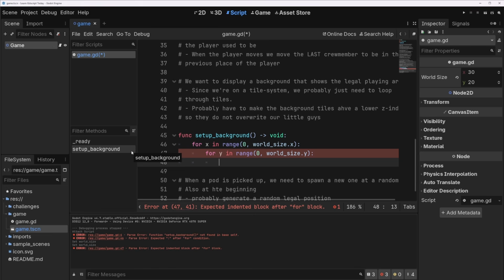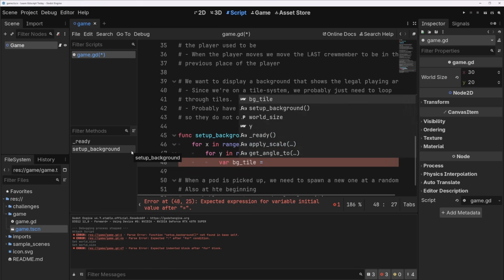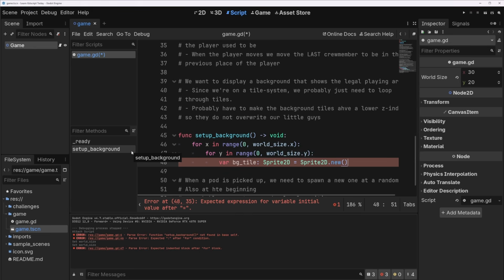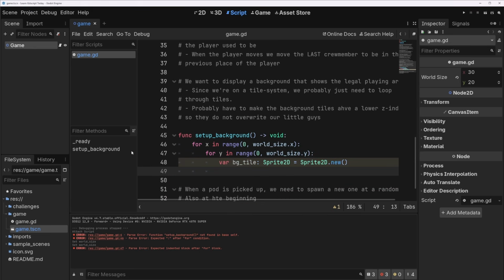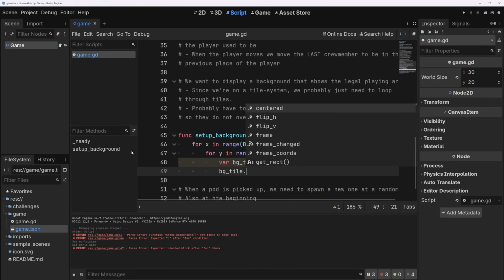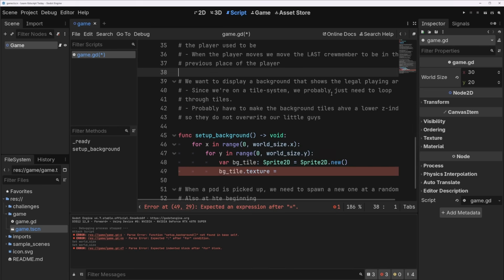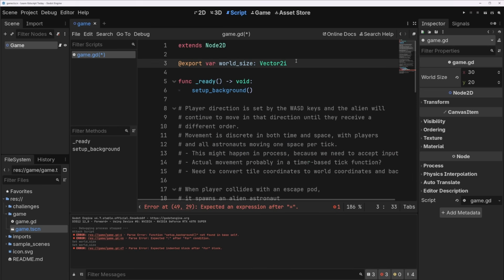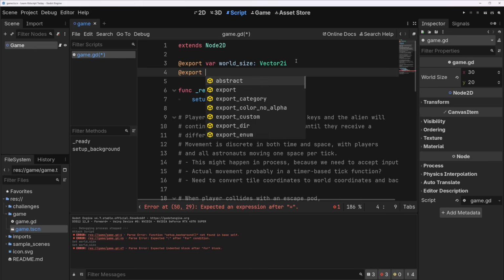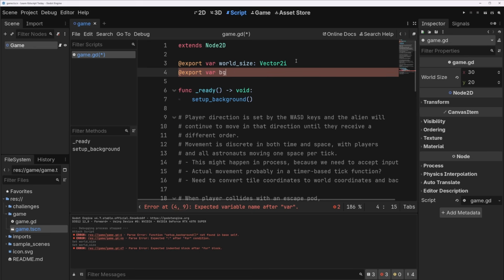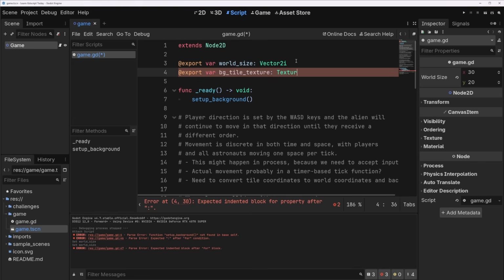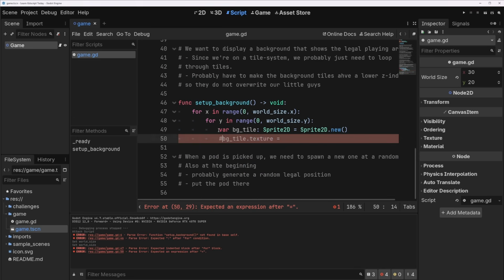Okay, cool. And then what do we do here? Well, let's make a new sprite. So we'll do var bg_tile equals Sprite2D.new(). Lovely. Okay. And then we'll do bg_tile.texture equals, well, what do we need? I think we need to make a background tile texture. I'll use export again. Preload is also fine if you'd rather do that. We'll do bg_tile_texture. It'll be a Texture2D, and we need to comment this out.